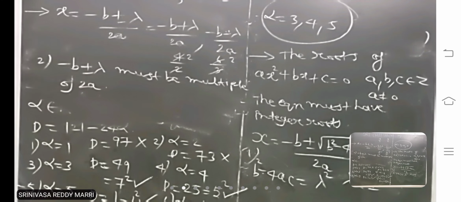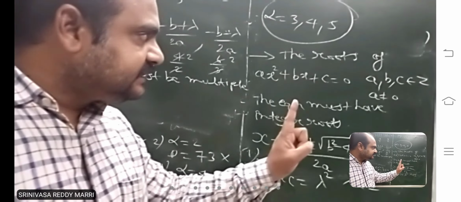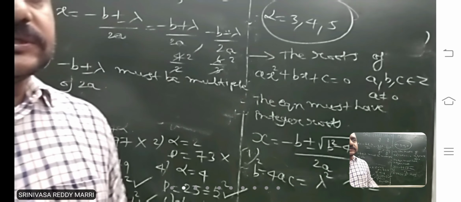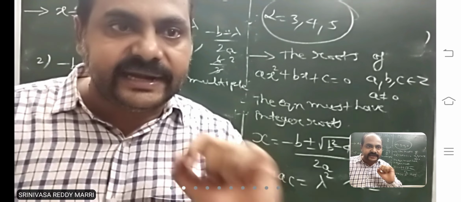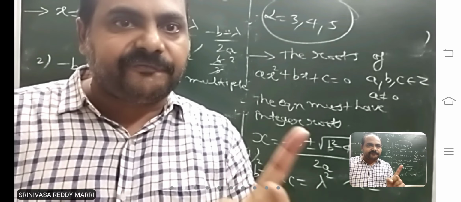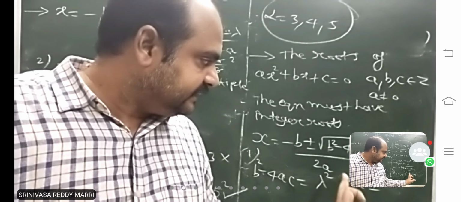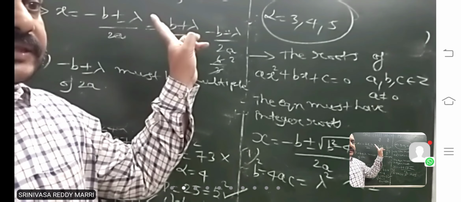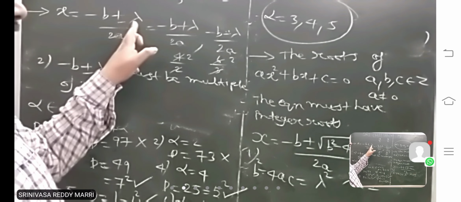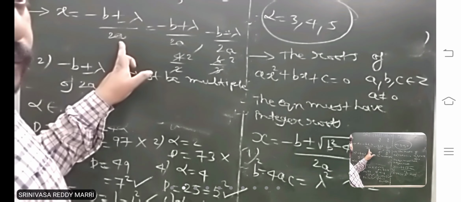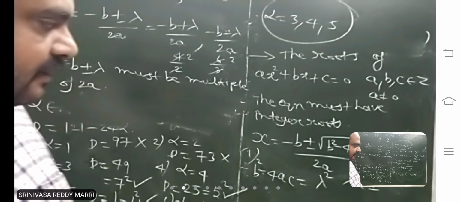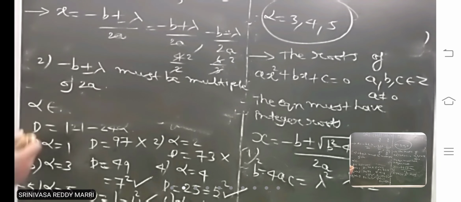Understood? Clear? That means if we are given a problem saying it has integer roots, the first necessary condition is that you find the discriminant, and it must be a perfect square of an integer. The second condition is that minus b plus or minus lambda must be divisible by 2a. If both happen, then the roots will be integers. Understood? We will solve a problem, then you will get a clear idea.